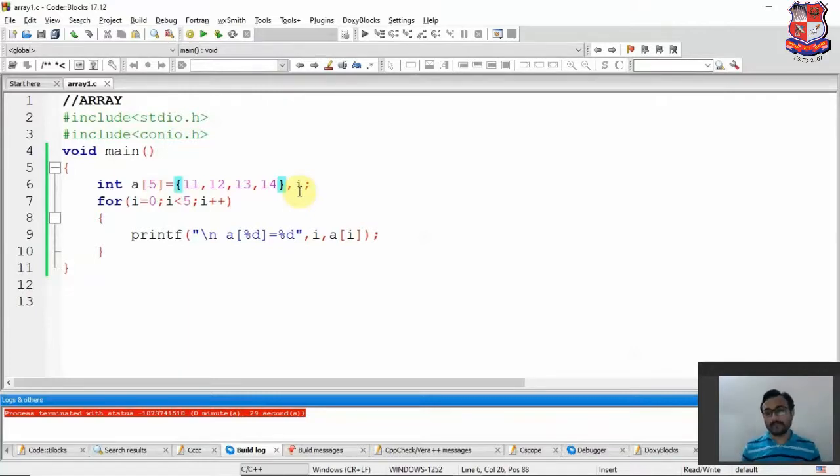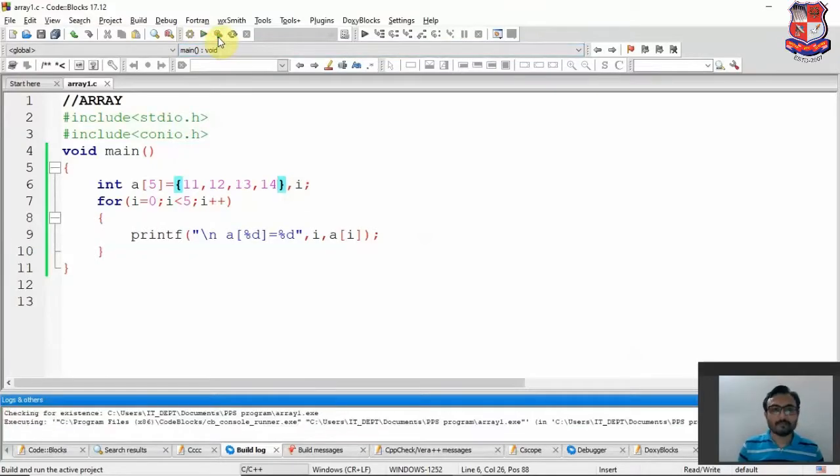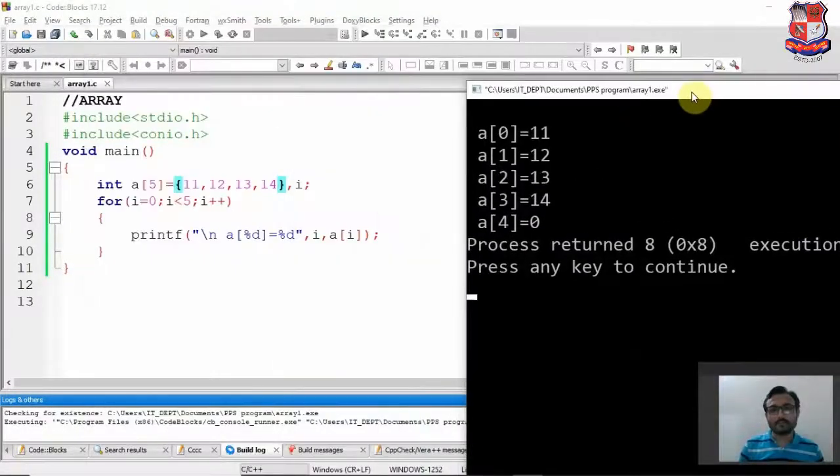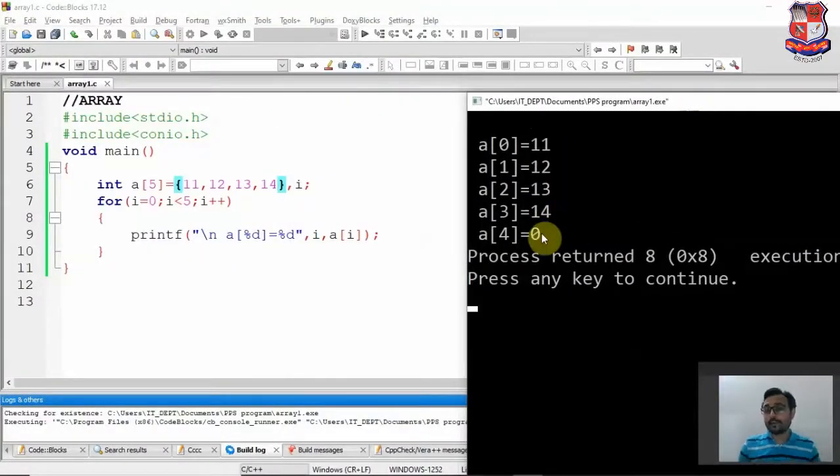This can be asked in many examinations, and we will run this program. See guys, we got the output. This is not a garbage value, but a 0. So remember these things. Whenever you declare the array and a value is not given for an index number, automatically that index number will hold the value 0.